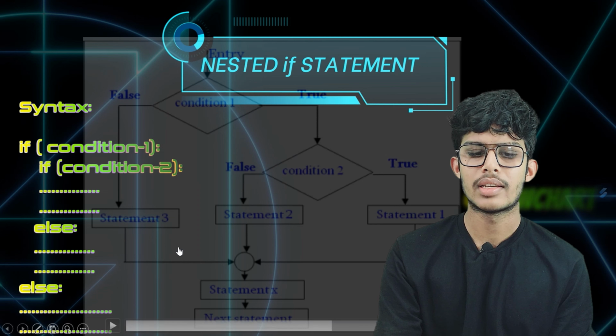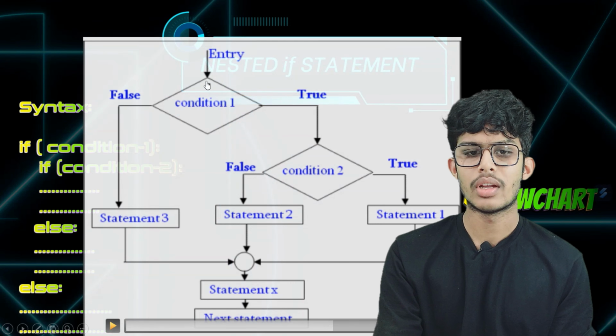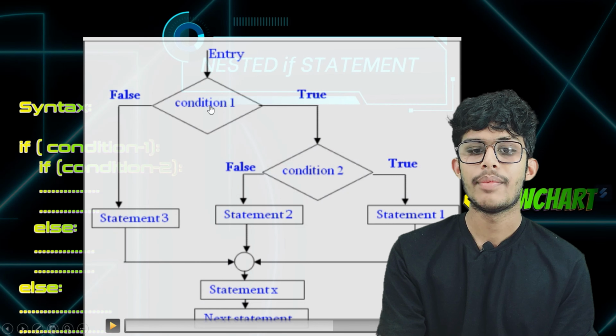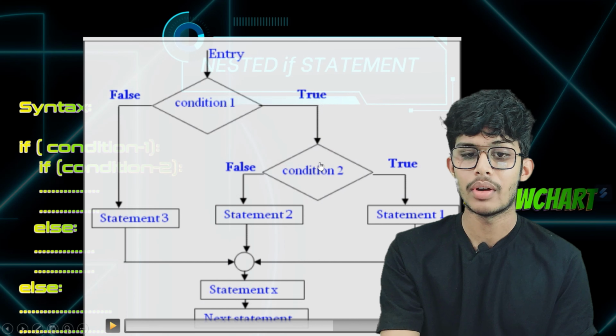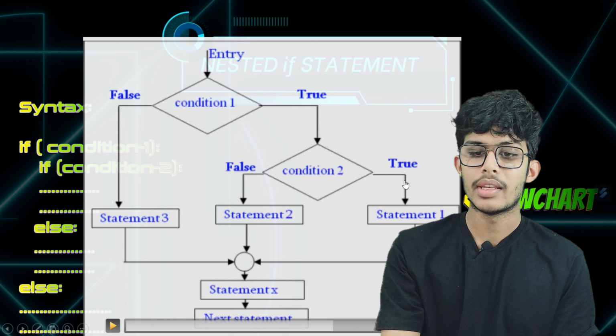Let's understand it with a flowchart. The execution of the program starts from here and comes to condition number 1. If condition number 1 becomes true, then it goes to condition number 2, which is under condition number 1. If condition number 2 becomes true, then the statement under this condition is executed.